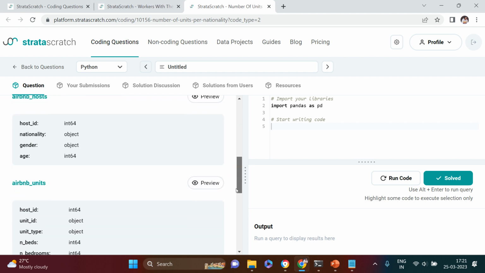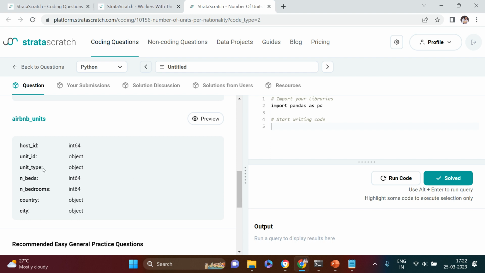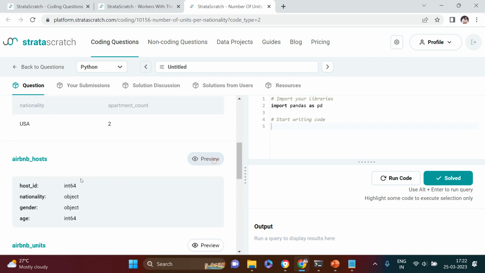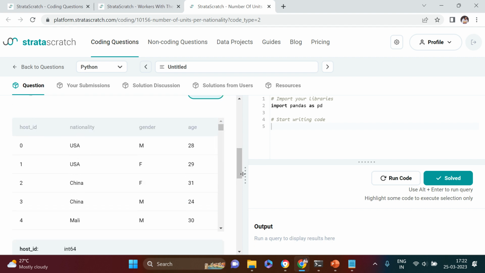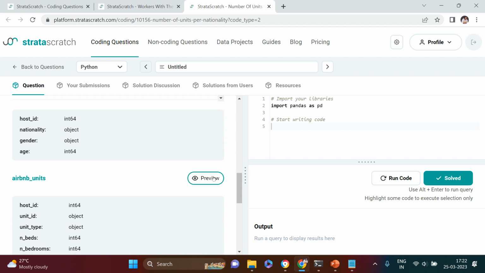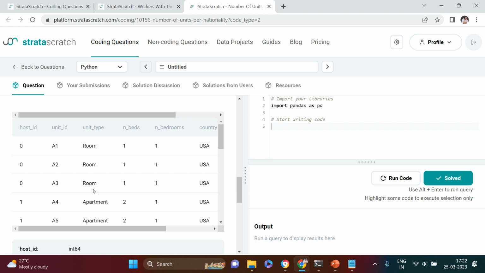All right, now let's just see over here, Airbnb hosts and Airbnb units. So into this you have nationality, and into this you have the apartment details. Okay, unit detail. So we need to join both. This data frame you will use to put the filter on age and pick the nationality. This data frame we require because you see unit type, here are the apartments which we need to filter.